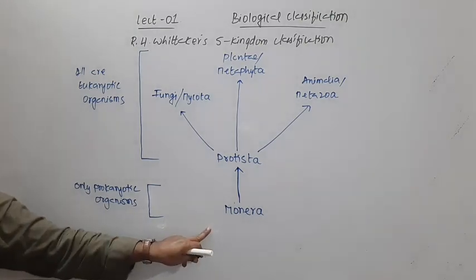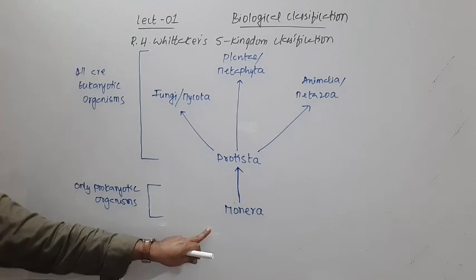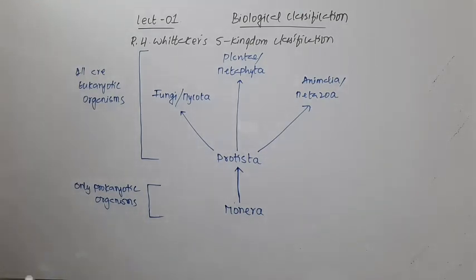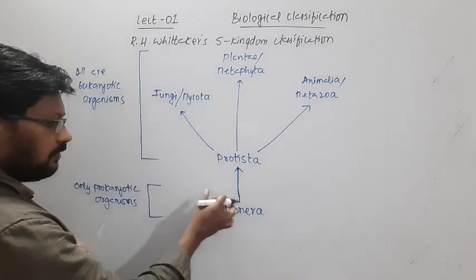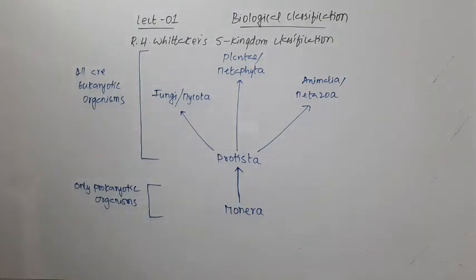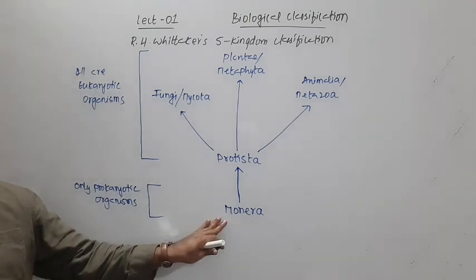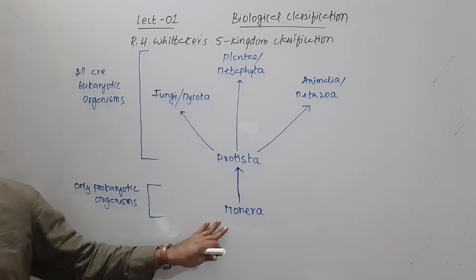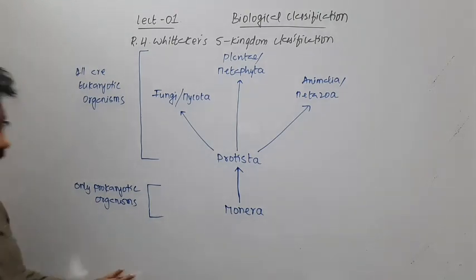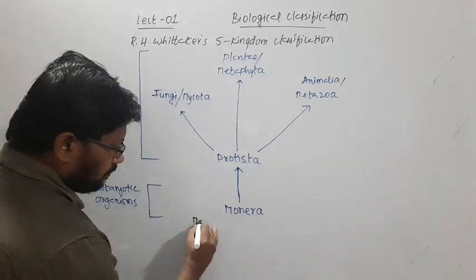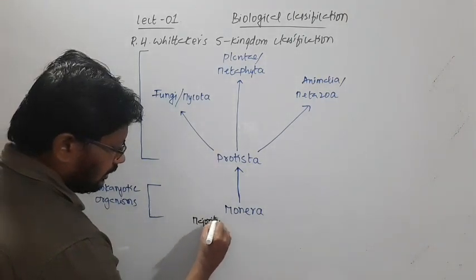Now, coming to certain features. In case of Monera, they have a cell wall. The majority of them have a cell wall, and some of them like mycoplasmas may not have one, but the majority of the organisms under this kingdom Monera have a cell wall.